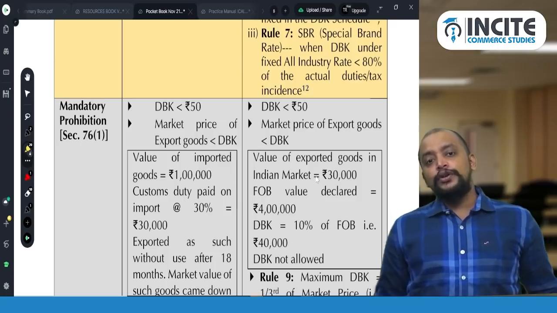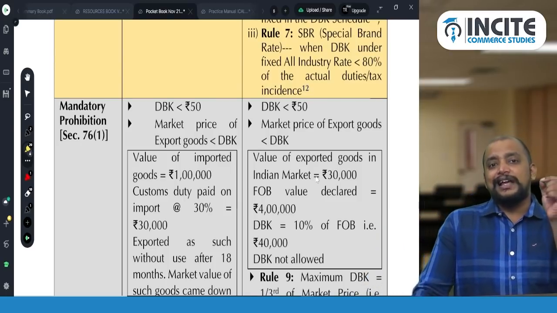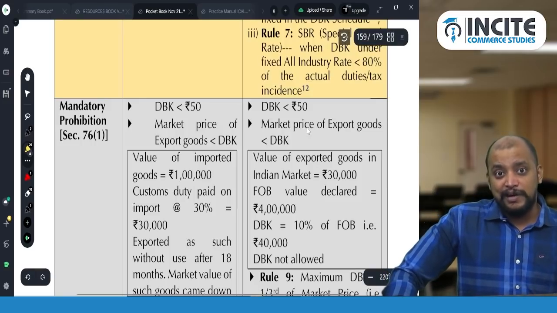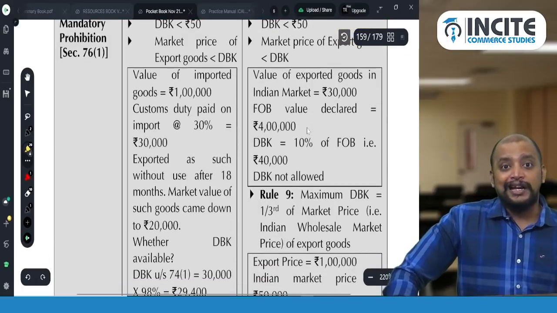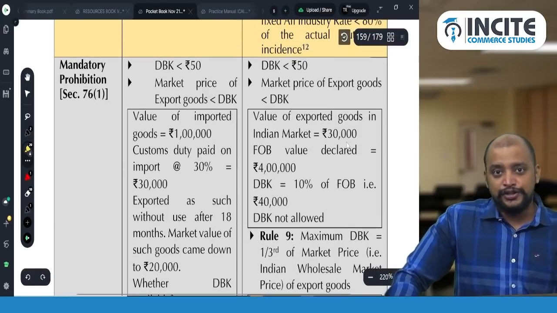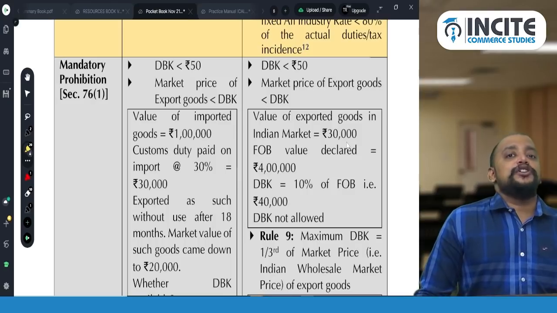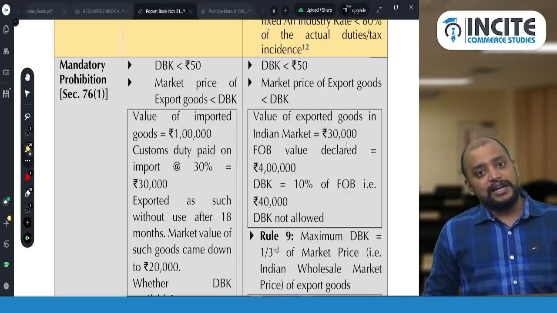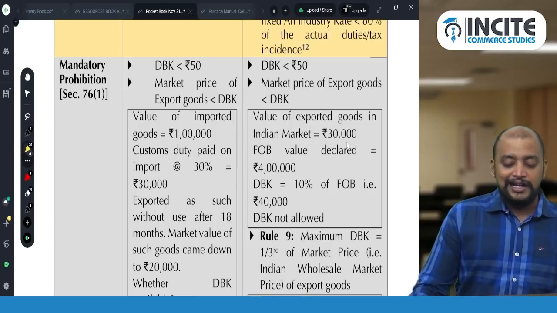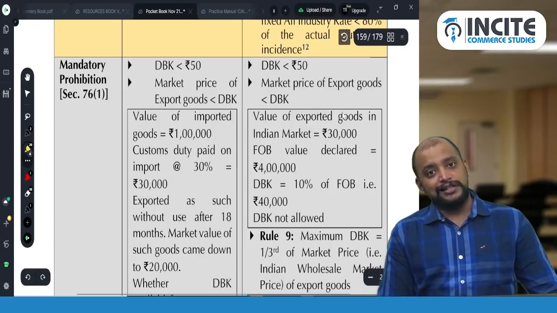Now what you will do? You will try to make it in such a way that the duty drawback will be slightly lesser than the market value. Okay, slightly lesser than the market value. So therefore you will get the duty drawback. So this condition will be satisfied. So what is the market value? 30,000. Now you will claim a duty drawback of 28,000. So therefore, as the duty drawback amount is less than the market value and market value is more than the duty drawback amount, this condition is satisfied. Market price of the goods is greater than duty drawback, so this condition is satisfied.